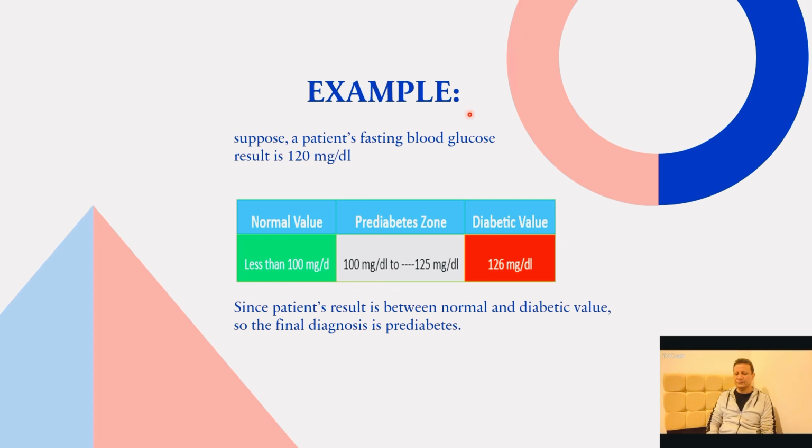Let's understand prediabetes by an example. Suppose a patient has a blood glucose level of 120 milligram per deciliter, which is more than the normal limit and less than the diabetes value. So the result is falling between 100 to 125 milligram per deciliter, which is the prediabetes zone. It's a gray zone. So that's why this patient has prediabetes.